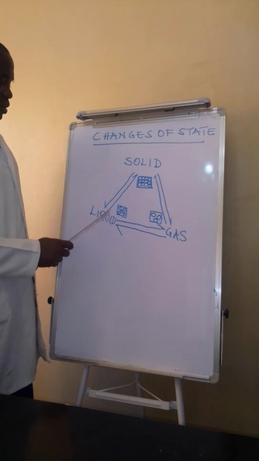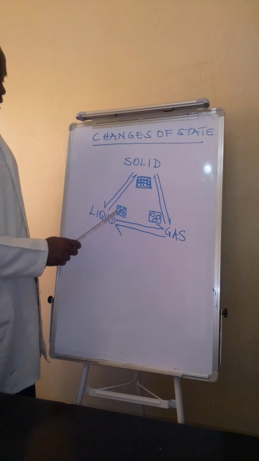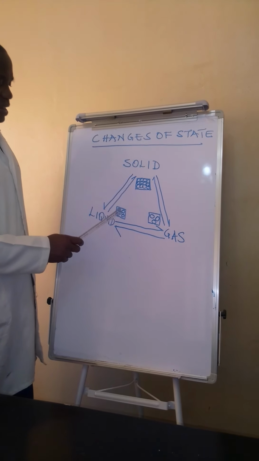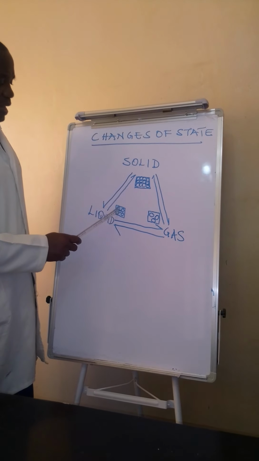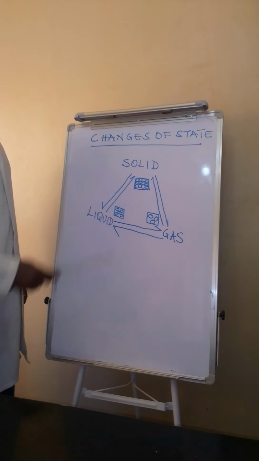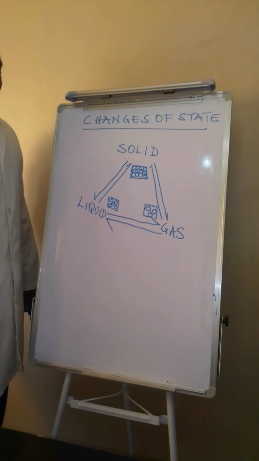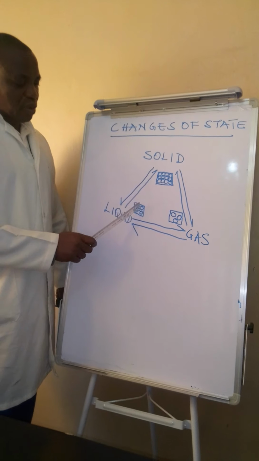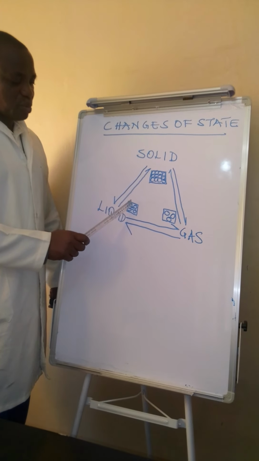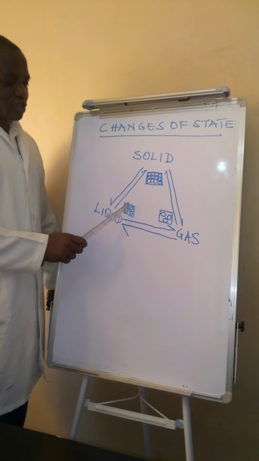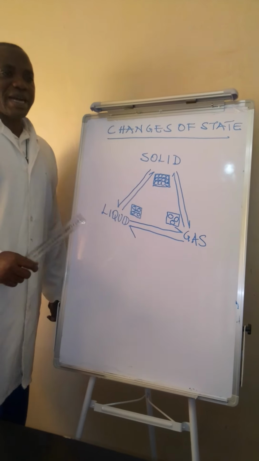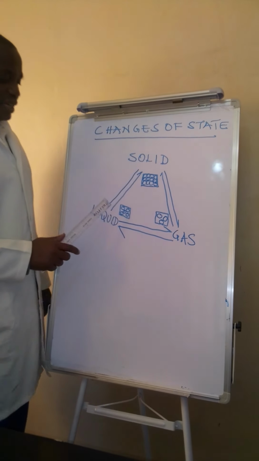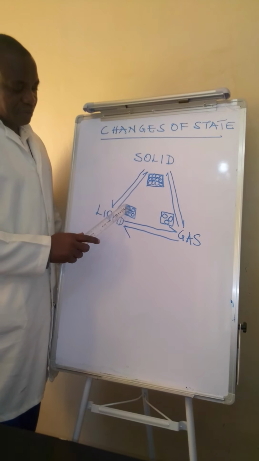Then we have the liquid. In the liquid, you can see that the particles are not regularly arranged and they are close to each other, but not as close as in the solid. The particles are able to flow, to change direction, to move from one position to another. That's why liquids are able to flow, because the particles are able to change their position.